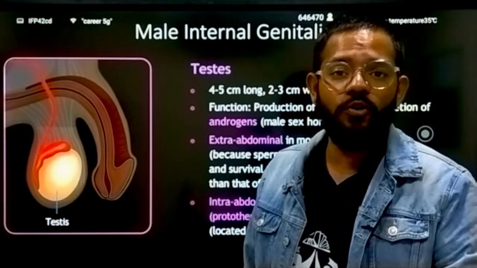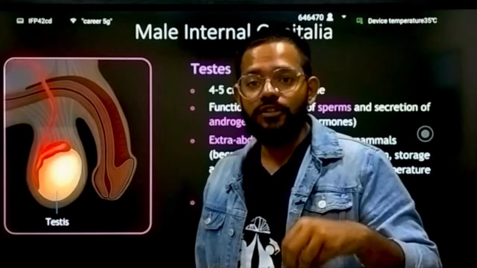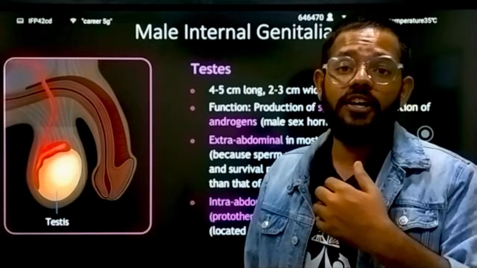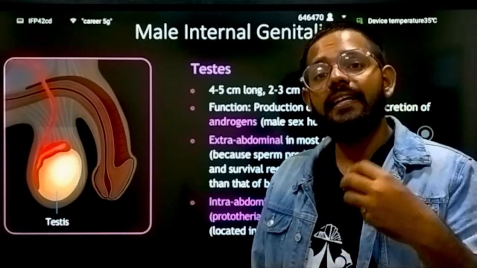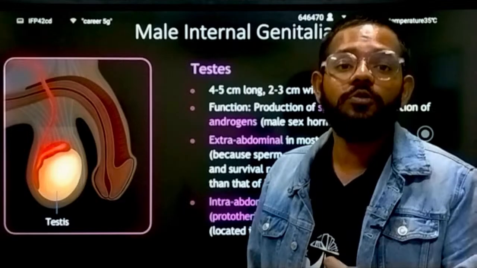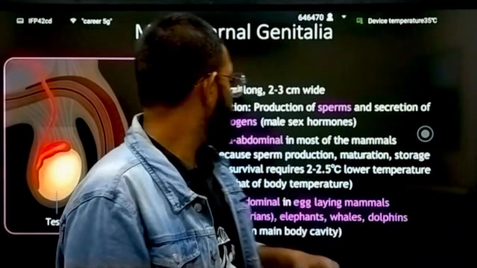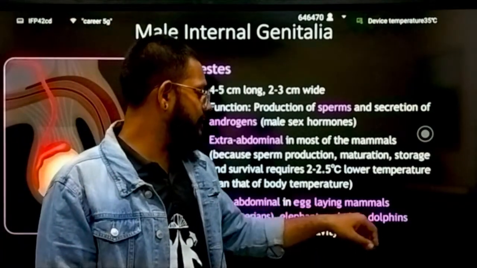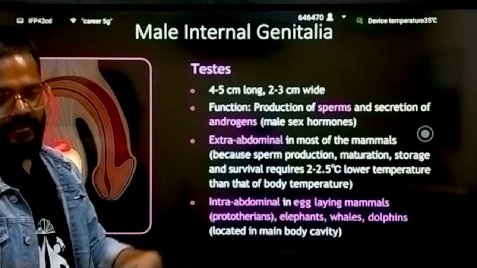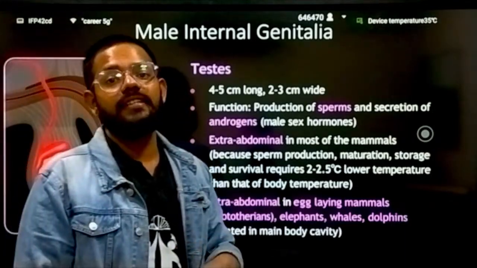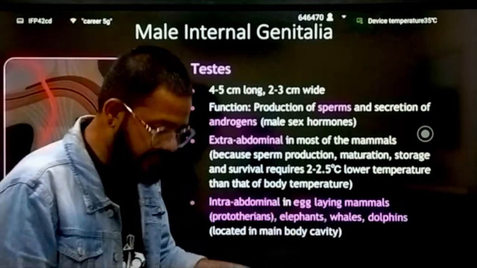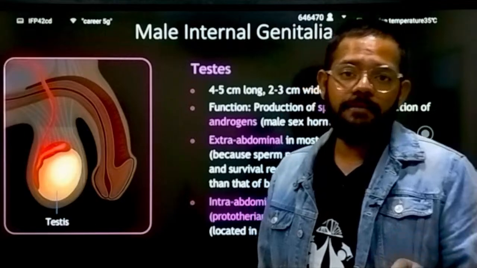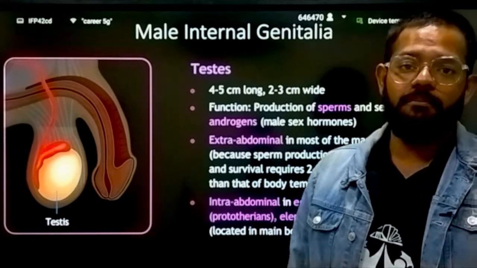As I said before in the previous part of the lecture, spermatogenesis requires a temperature 2 to 2.5 degrees lower than your body. That's why your testes are present outside, extra-abdominal in nature. They are intra-abdominal in egg-laying mammals like prototherians, and in elephants, whales, and dolphins, meaning their testes are present inside their body. But most mammals have testes outside the body, because spermatogenesis requires less temperature than body temperature.